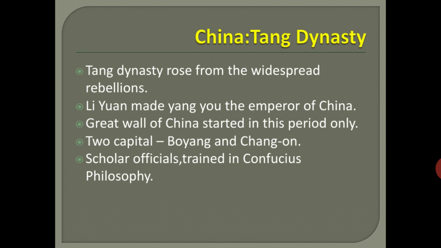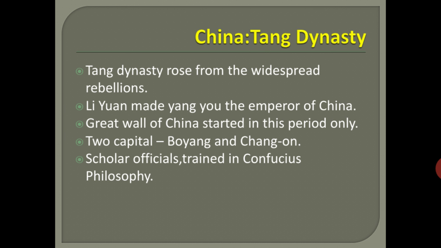The Great Wall was started at the time of the Tang dynasty. The Sung dynasty developed in industries and everything, but they were all occupied by the Mongols. The Mongols founded the dynasty by the name of Yuan dynasty. The Yuan dynasty was also recaptured by the Red Turban leader Chu Yuancheng, who proclaimed himself the emperor.